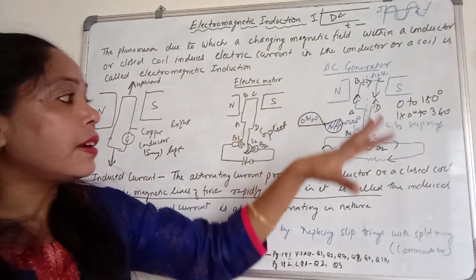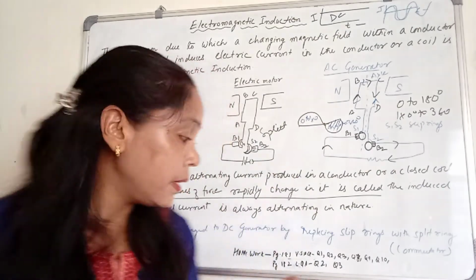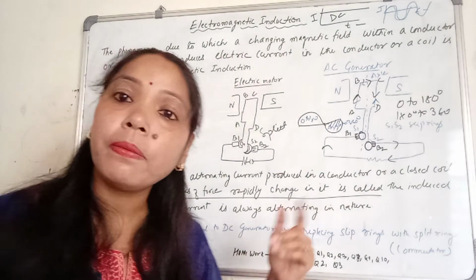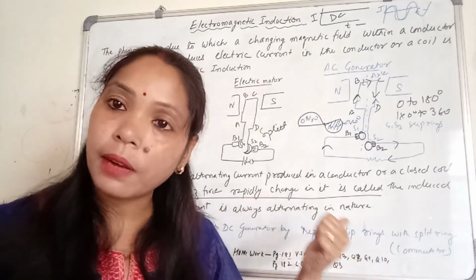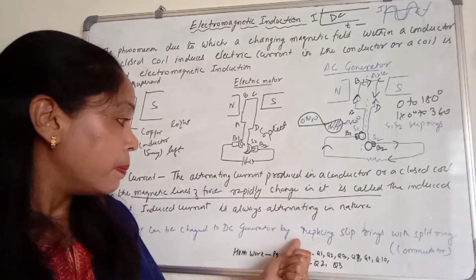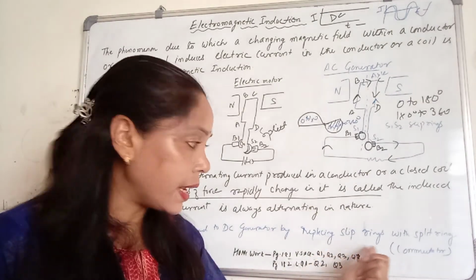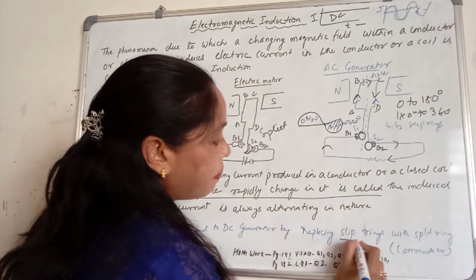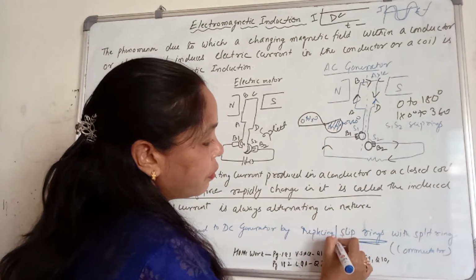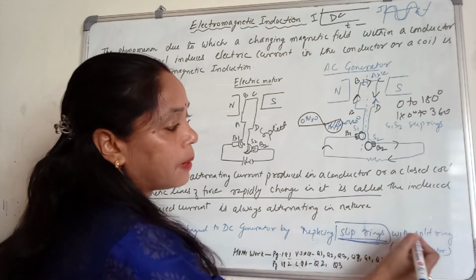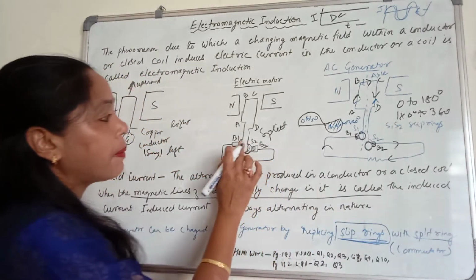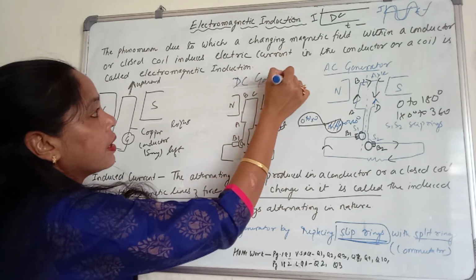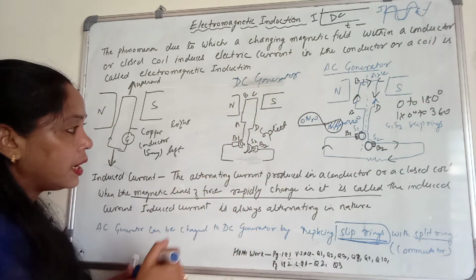Now this AC generator can be changed into DC generator. We can make the direct current also with the help of generator by replacing the slip rings with split rings. By removing the slip rings, and in place of slip rings, if we use the split ring, this type of half rings, I am making this one a DC generator. So in DC generator, what we need now?